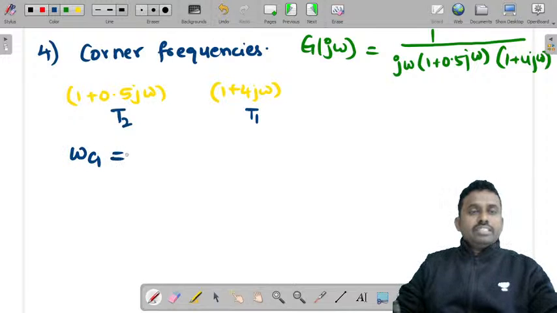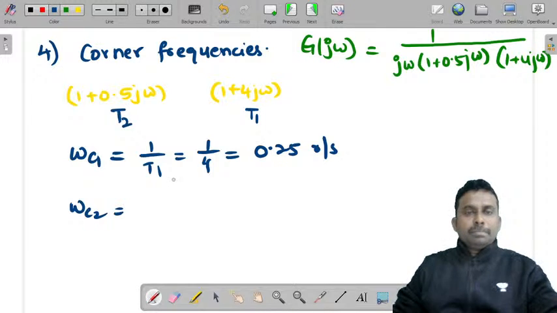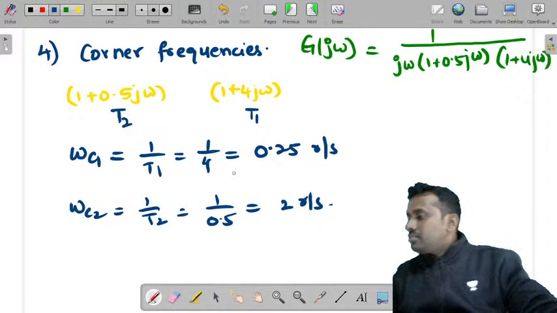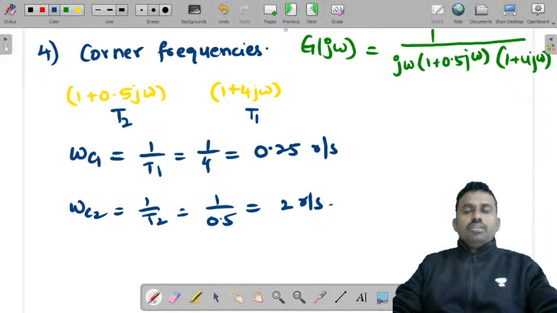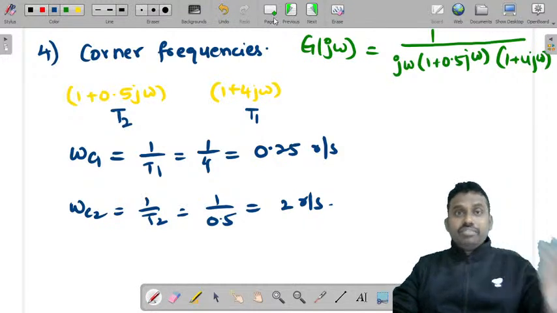So what is omega c1? 1 by T1, 1 by 4. You can take it as 0.25 radian per second. Omega c2, 1 by T2, that is 1 by 0.5, 2 radian per second, right? So these are the two corner frequencies. Now we should vary this frequency around the corner frequencies and find the magnitude and phase angle.